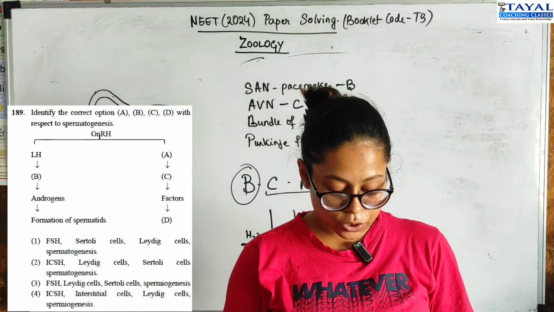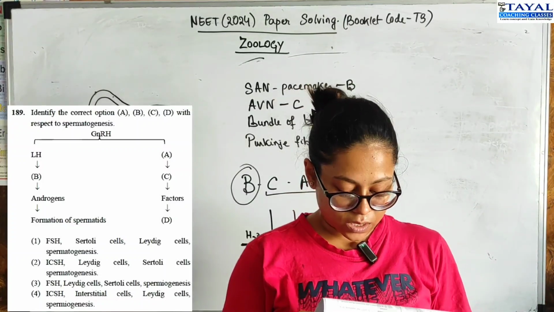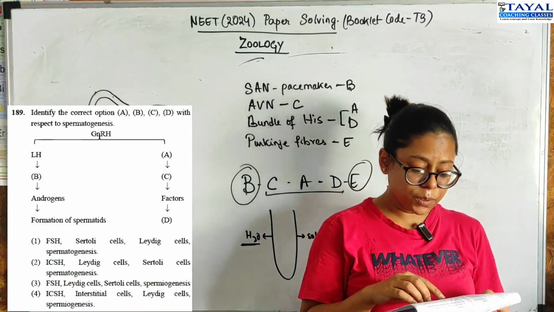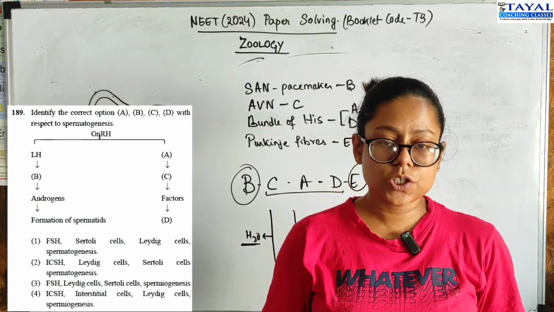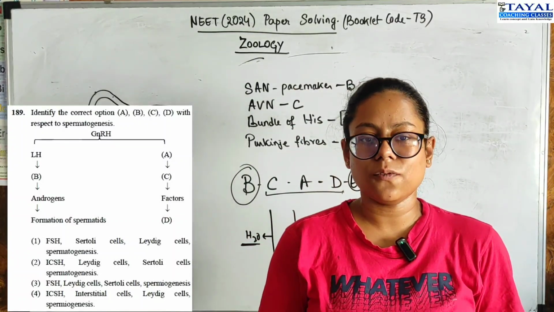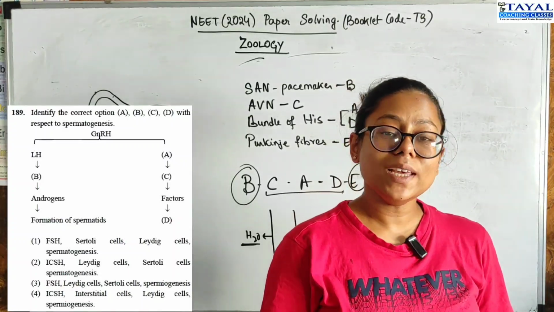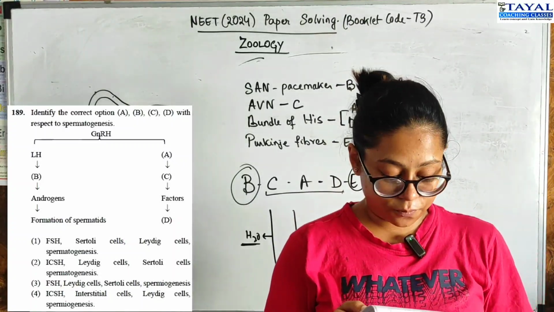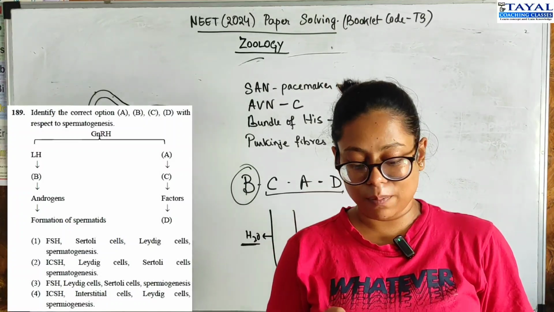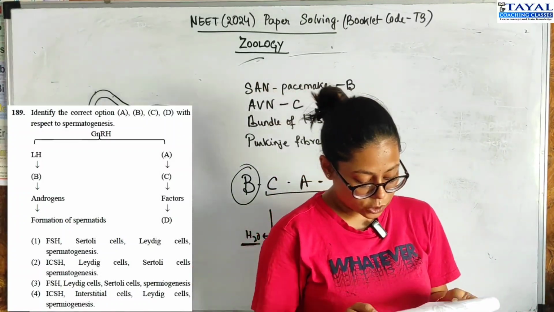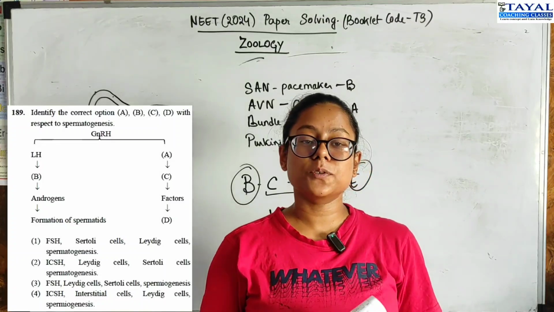Luteinizing hormone goes on to stimulate the Leydig cells, interstitial cells, which will give you androgens and then the formation of spermatids. Follicle stimulating hormone will, in males, stimulate the Sertoli cells and will help in spermiogenesis. So the correct option then is option 3.